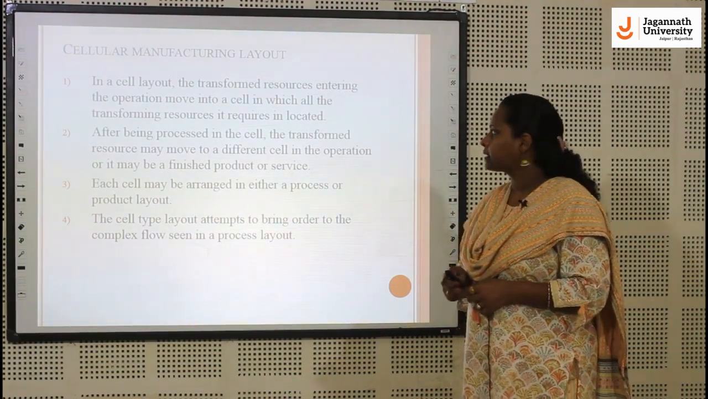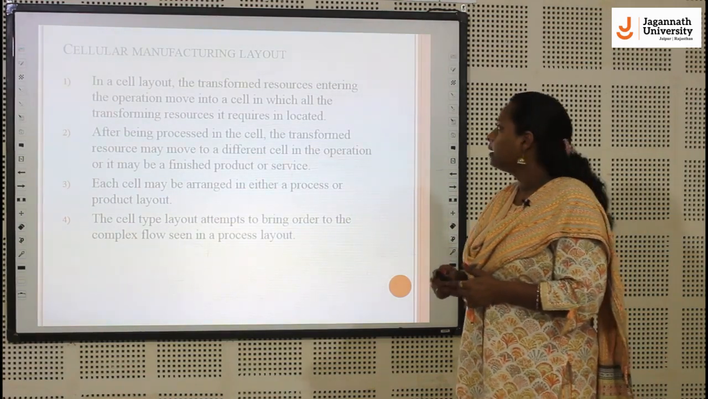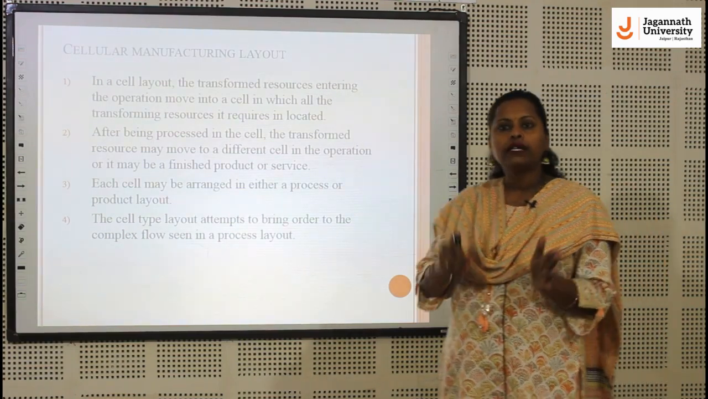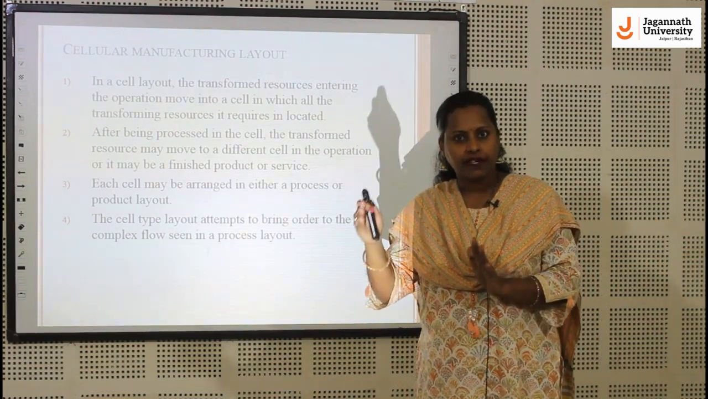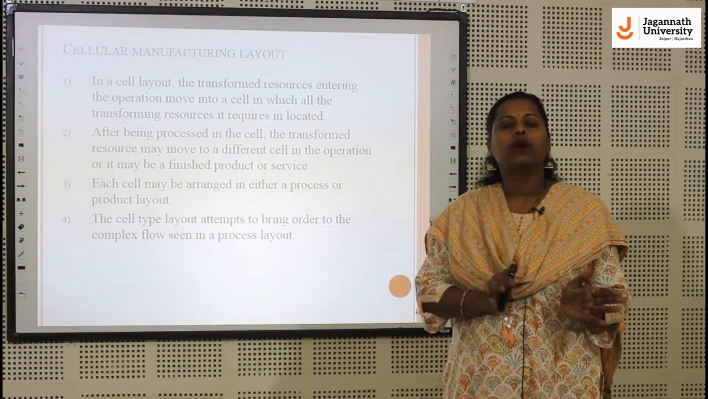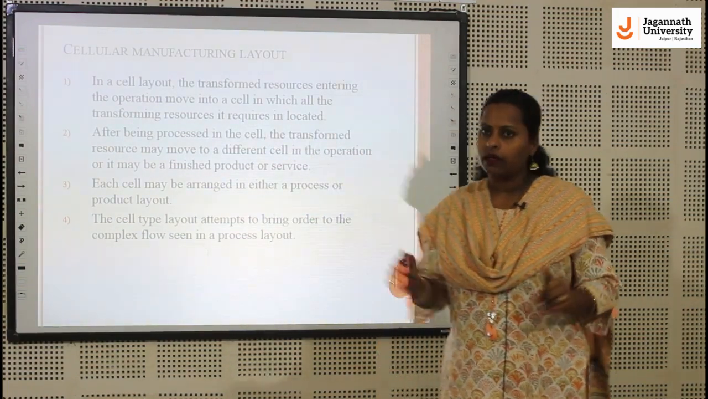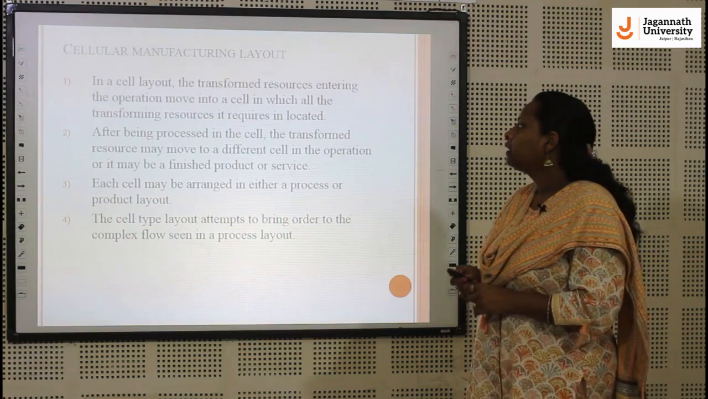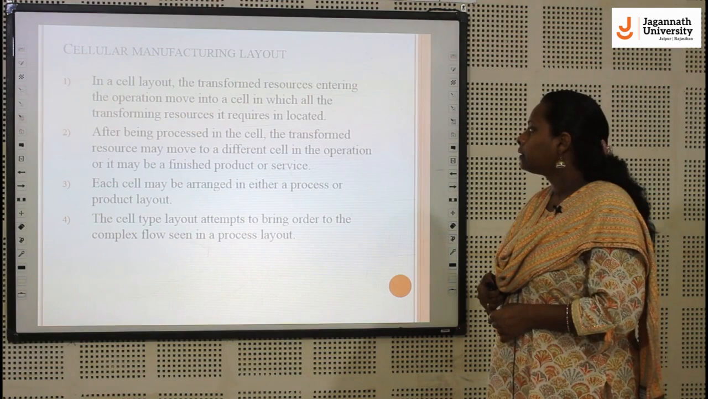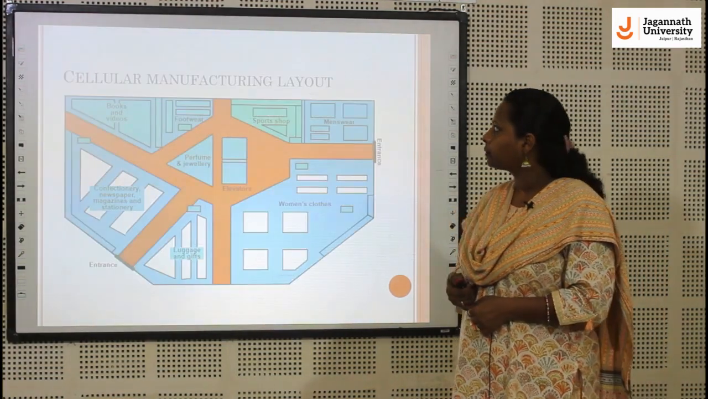After being processed in the cell, the transformed resources may move into a different cell in the operation, or it may be a finished product or service. So we can design the parts of a different product in different cells, or the product can move to the end direction, or we can assemble those products on a particular layout or cell. Each cell may be arranged as either a process or product layout. The cell type layout attempts to bring order to the complex flow seen in a process layout.